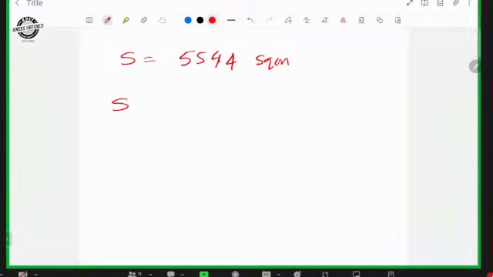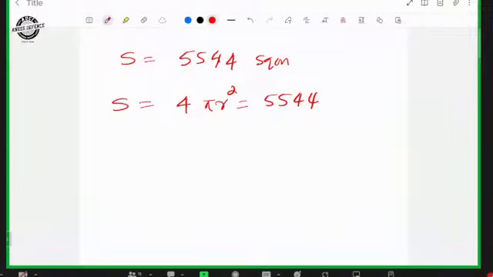So total surface area is equal to 4 times pi r square, which is equal to 5544. So just equate these two, and you will be getting the answer. 4 pi r square is the area of the sphere.